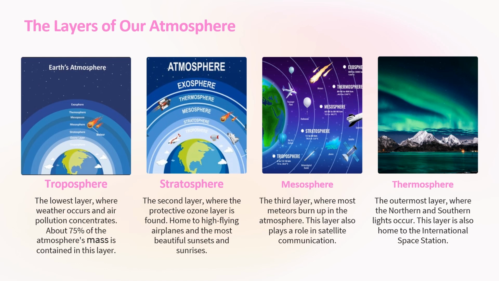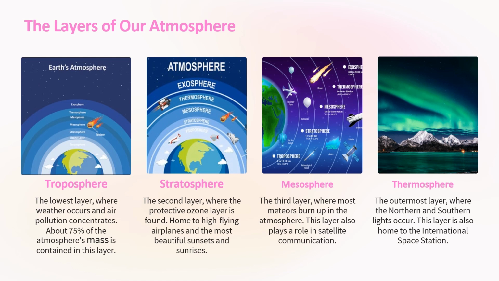So, the layers of our atmosphere. The first one is troposphere, the second is stratosphere, then mesosphere, and thermosphere. The troposphere is the lowest layer where weather occurs and air pollution concentrates. About 75% of the atmosphere's mass is contained in this layer. This is the lowest, the first layer of the atmosphere starting from the land.